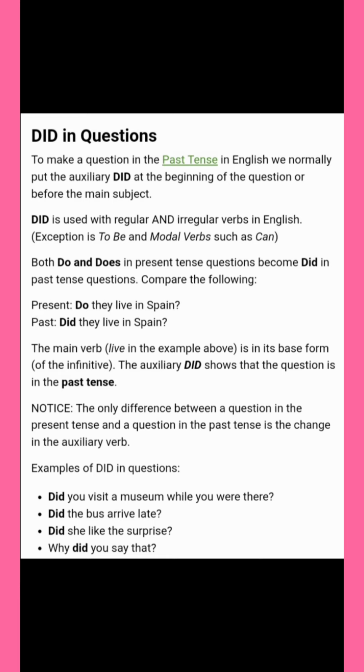Now the only difference between a question in the present tense and a question in the past tense is a change in the auxiliary verb. All other words which are given will be the same. Did or does or do will be changing so that we can recognize these sentences are in present tense or past tense. Now, did you visit the museum while you were there? Did the bus arrive late? All these are in past tense. Did she like the surprise? If there is did, that means that sentence is in past tense.